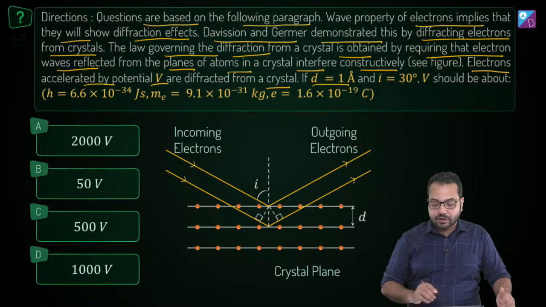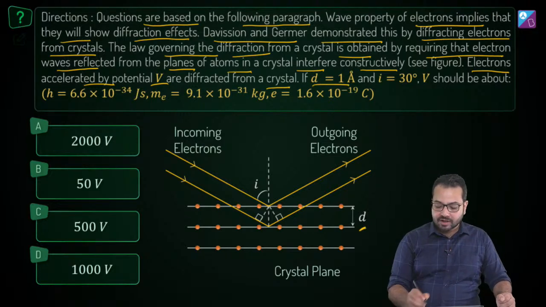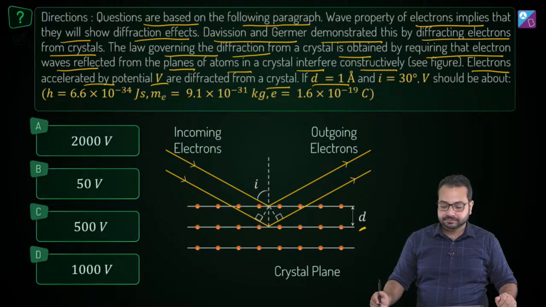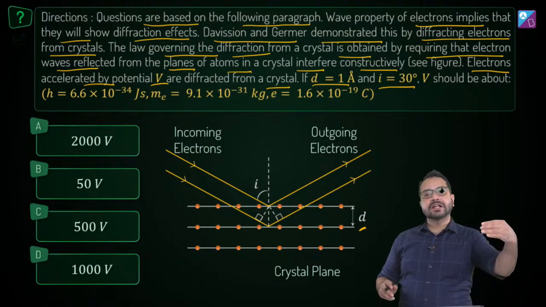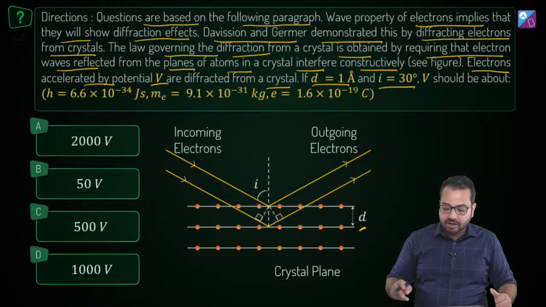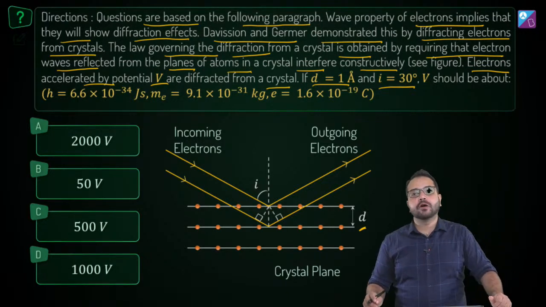Now d is given to you as 1 angstrom. What is d? d is the distance between two layers of atoms. i is 30 degrees. This is the angle of incidence of the electron beam, 30 degrees. So we have to find out what should be the value of V.